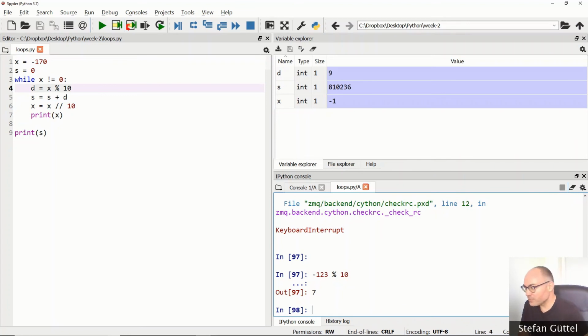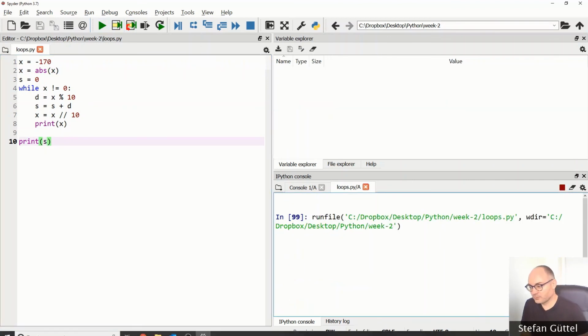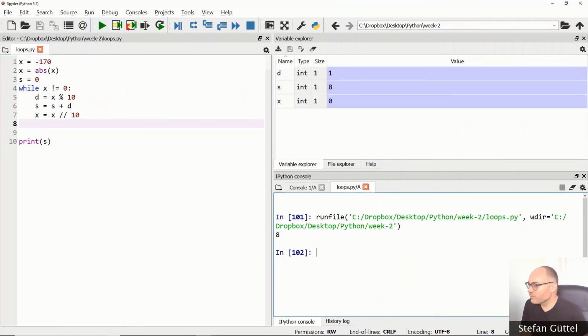So in order to fix this, we need to somehow get rid of this minus sign here. One way of doing it is to simply reassign x with its own absolute value. So if I now run the code, I will get 17, 1, and 0 as my outputs for x. And the last number that we print out is indeed the sum of the digits, which is 8. I can now get rid of this print statement here. So the sum of digits of minus 170 is indeed 8.